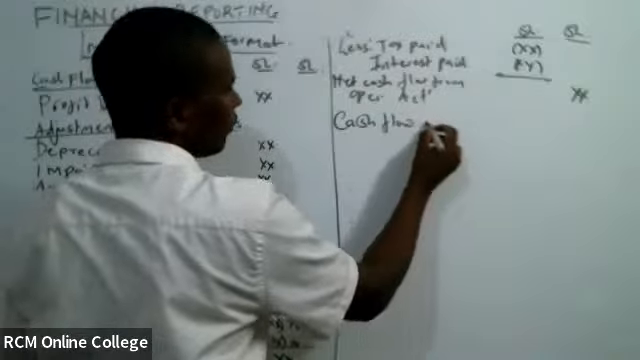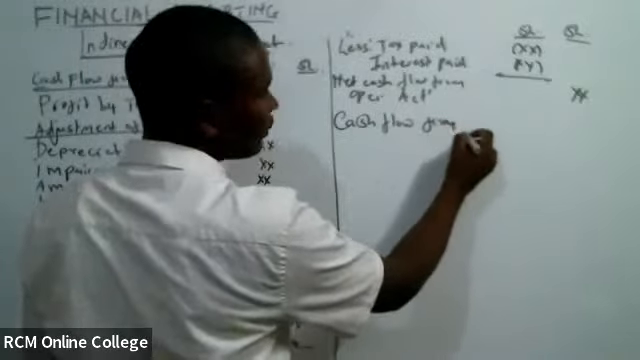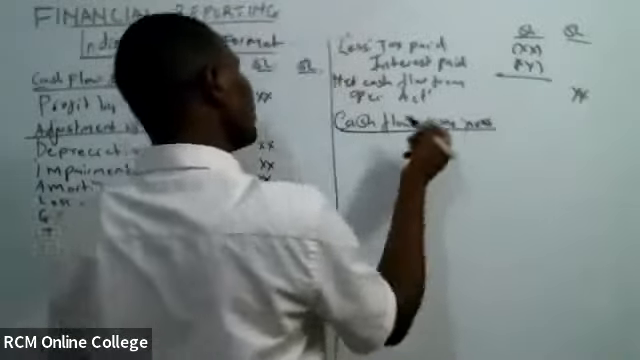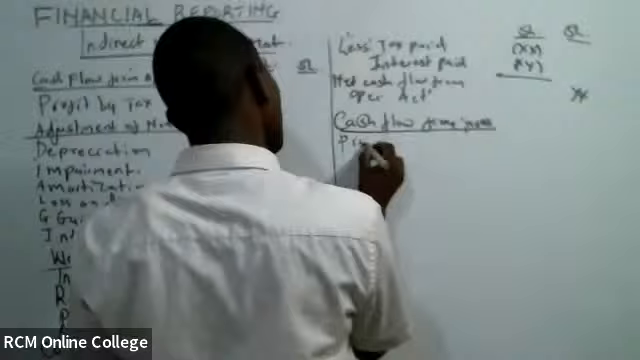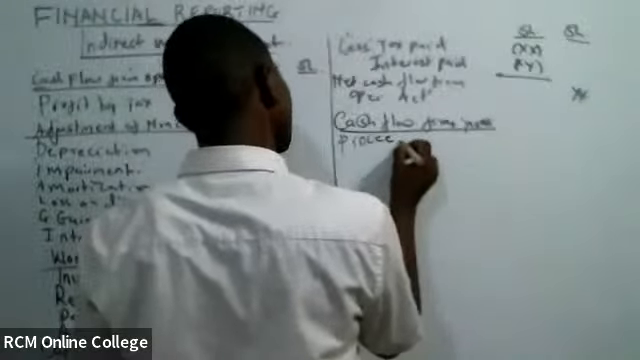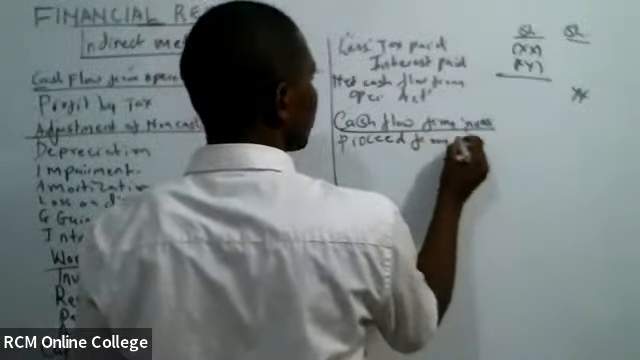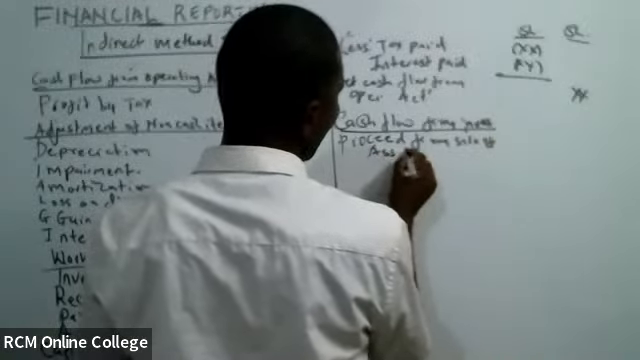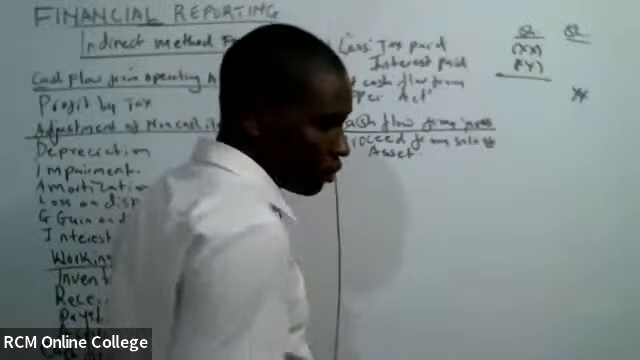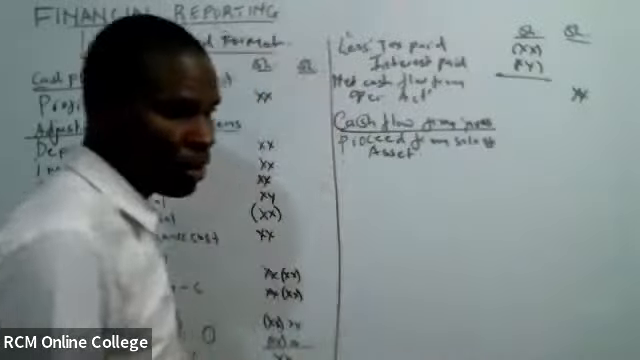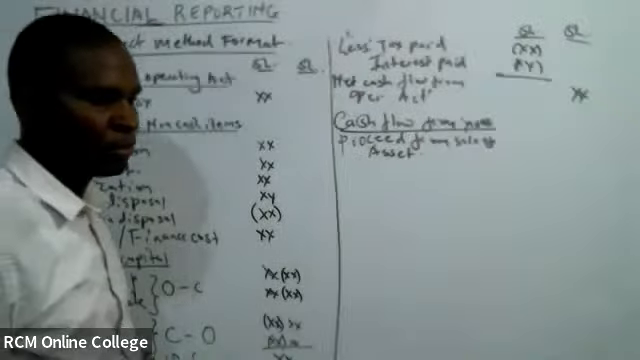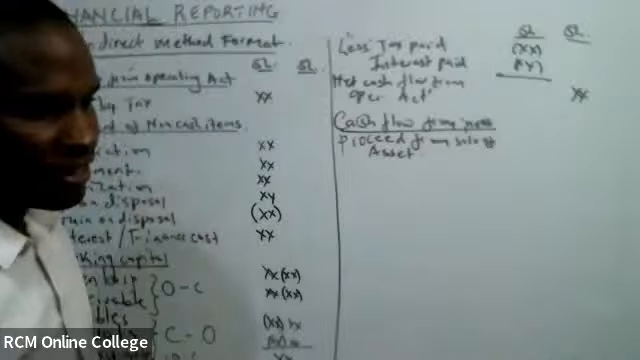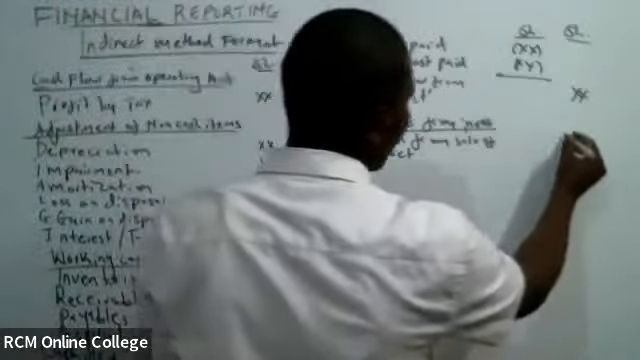Next activity, from investing activities. Cash flow from investing activity, proceed from sale of asset. Is it an inflow, outflow? Proceed from sale of asset hapa? Inflow, outflow. It's a very nice one here. It is an inflow, so we add.